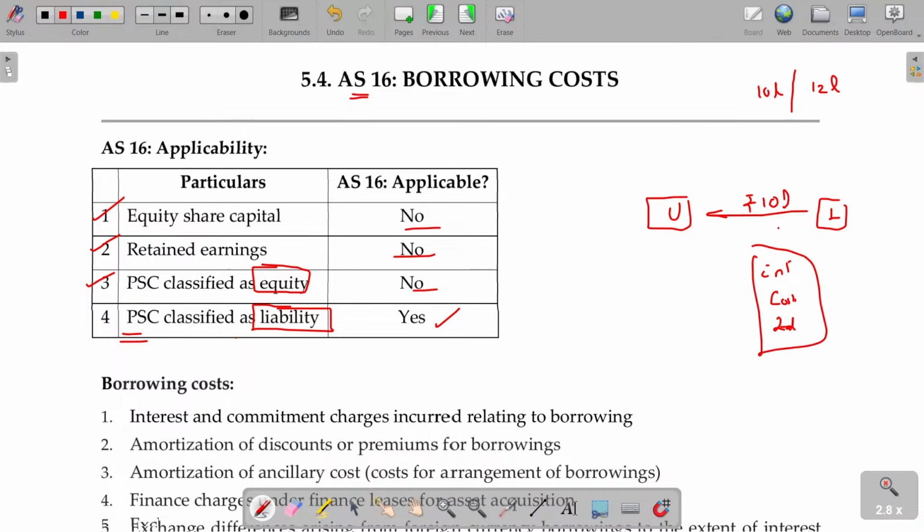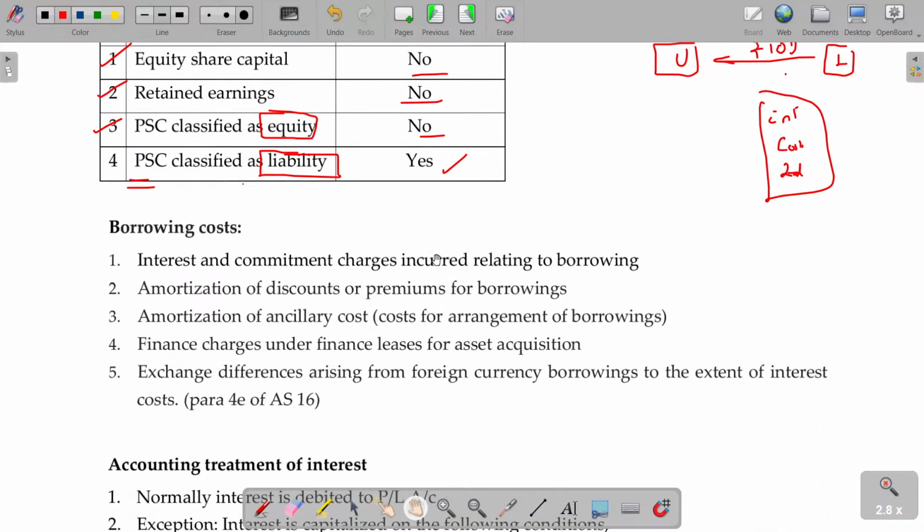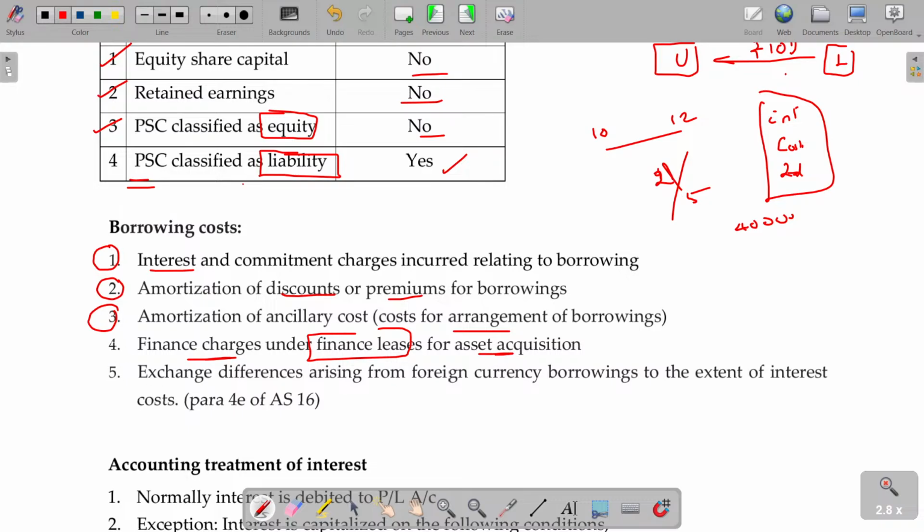Now you have to understand what is called borrowing cost. It's not only interest, it includes other costs also. What are they? Interest and commitment charges, amortization of discounts and premiums on borrowings. You borrow 10 lakhs, repay 12 lakhs, and the 2 lakhs difference over 5 years means every year 40,000 will be considered as a borrowing cost. Any ancillary cost, like the cost of arranging the borrowing, and finance charges under finance lease for asset acquisition.